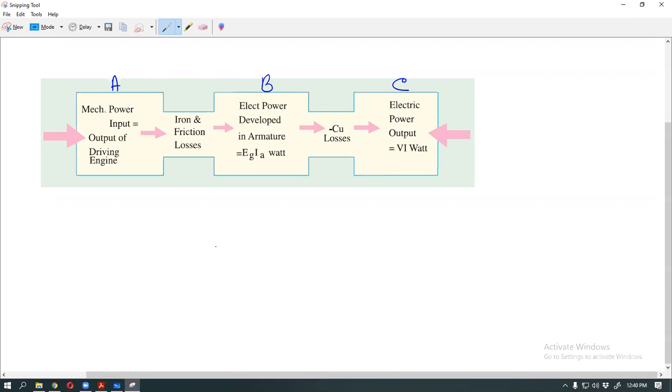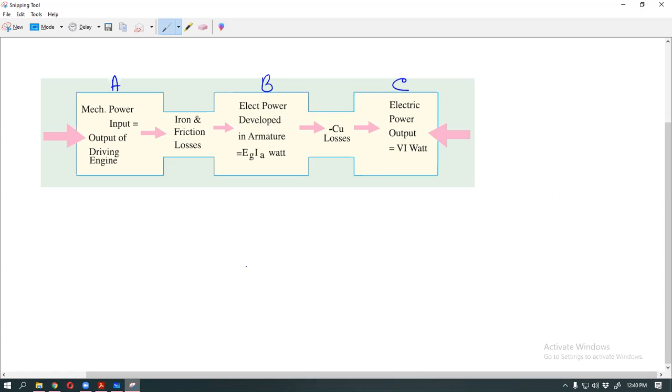If we need rotation, we must need fuel energy, diesel or petrol. Or for a wind turbine, we need wind.